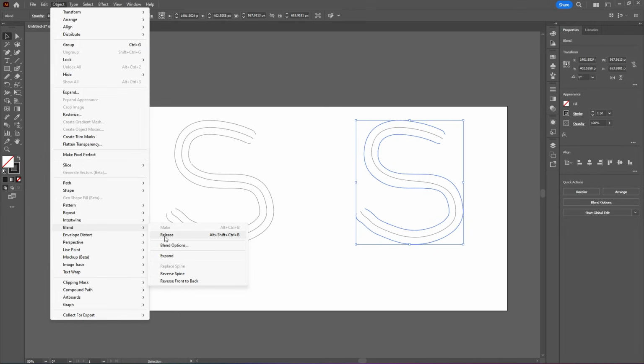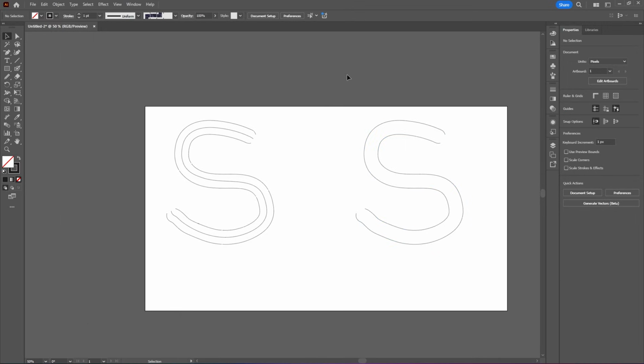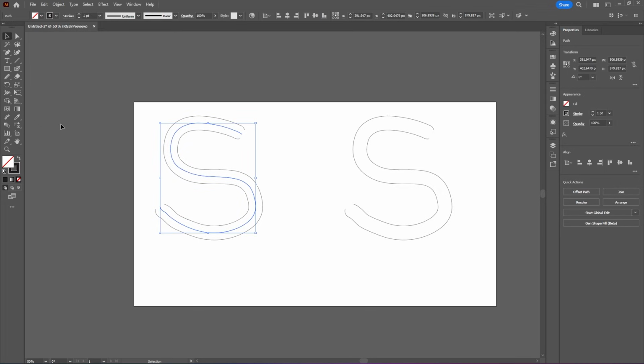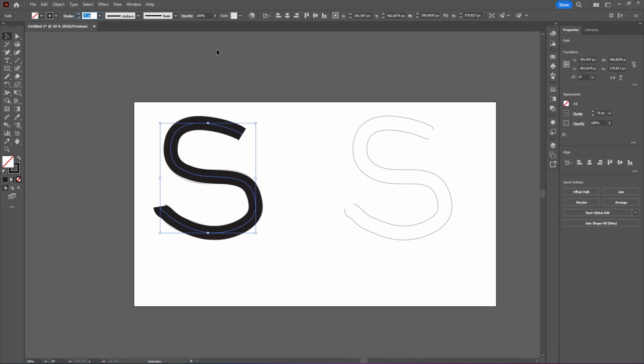Blend options. Let's just release that. I should have copied the original, but you know what? We'll just go with it. So let's select our center path and just increase the stroke size. Something like this will look like our original.